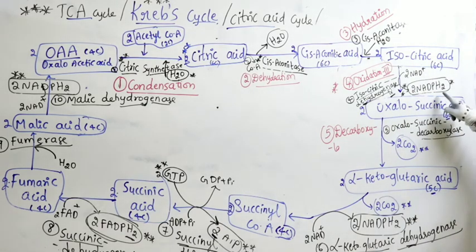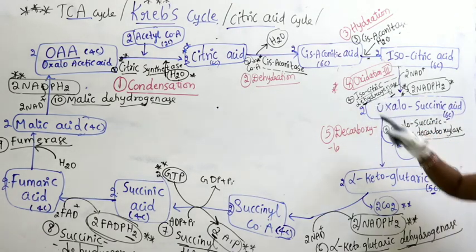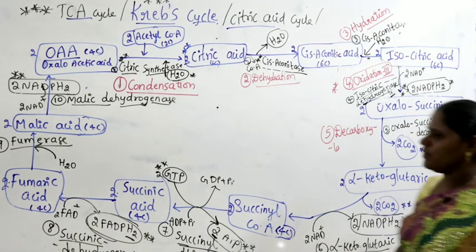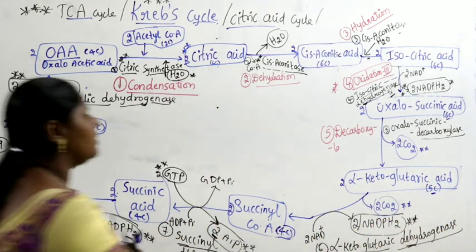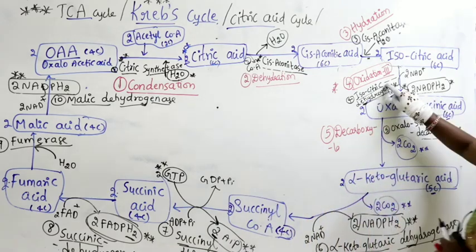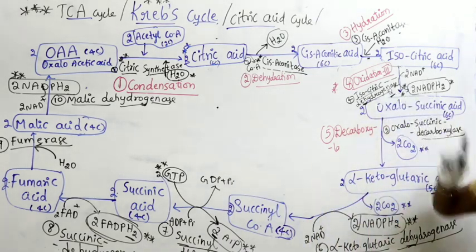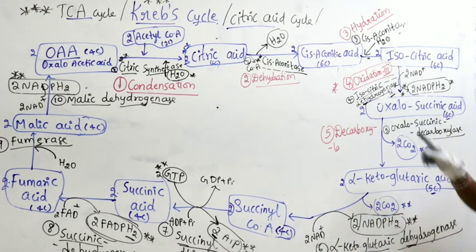What is produced here is NADPH2. The name of the enzyme is isocitric dehydrogenase, and the name of the reaction is oxidation 3.